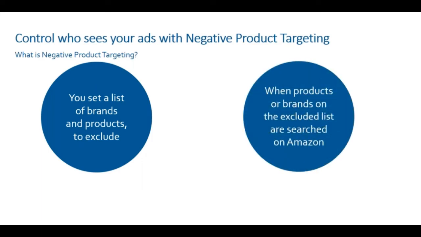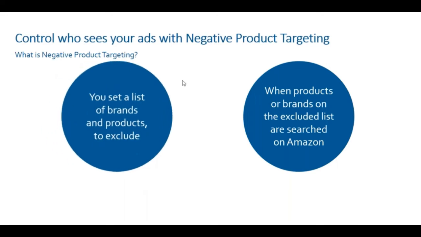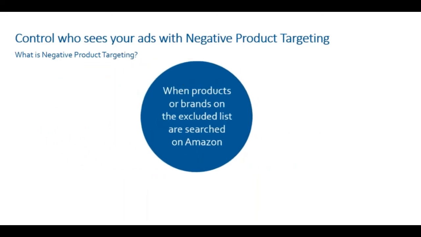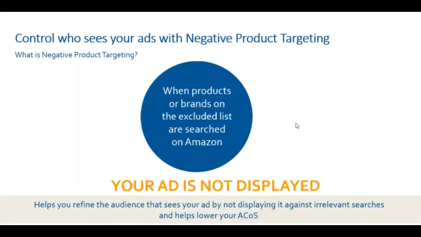Now we'll come to negative product targeting. What is negative product targeting? It helps you not let your ad appear with certain products or certain brands, and that is also possible through product targeting. You will have a section which says negative targeting. When you are creating a product targeting campaign, you can add those brands or those products in your negative product targeting where you do not want your ads to appear.